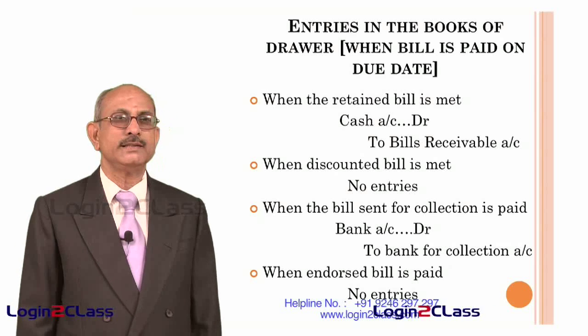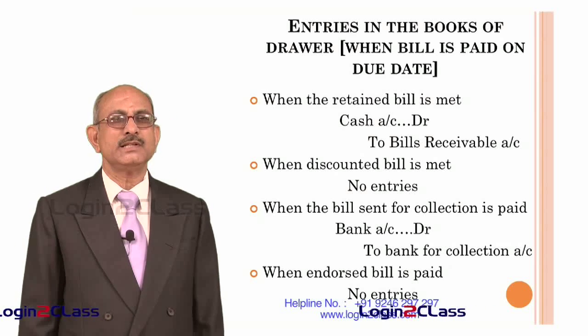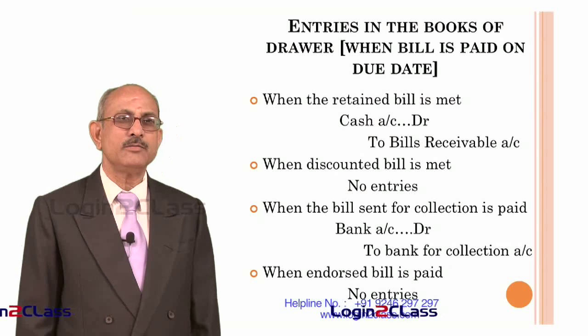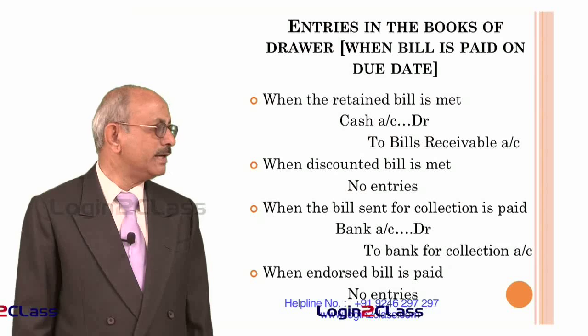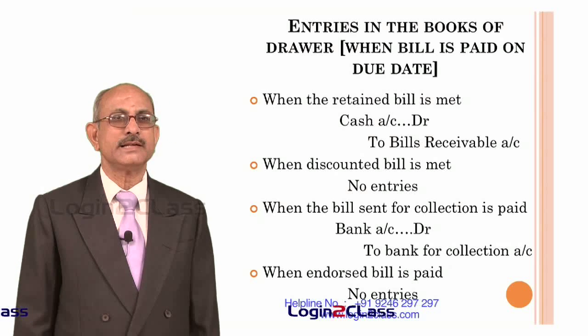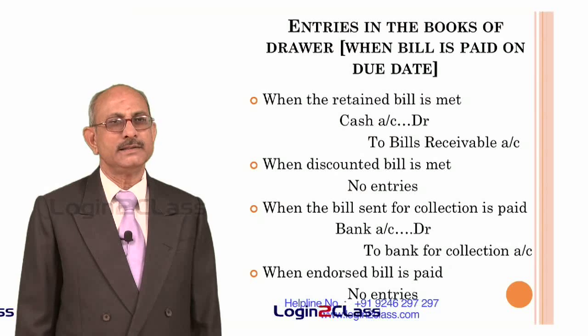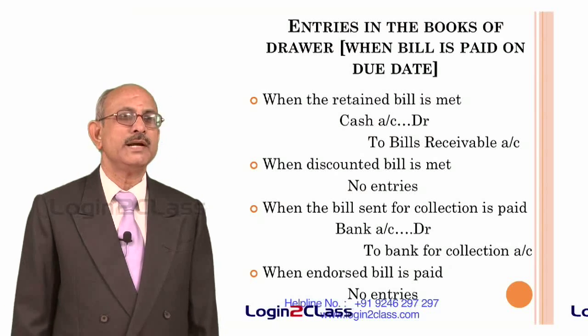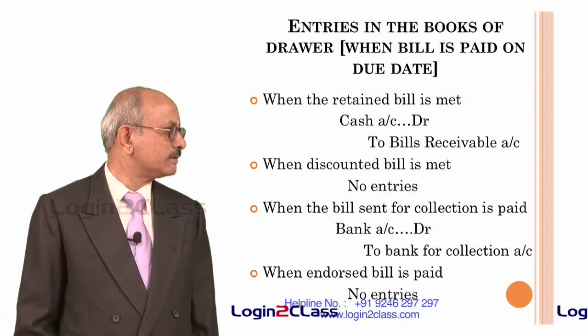In the other two cases, he has to reverse the entries which he has put through at the time of the bill being received after acceptance. So in the first case, he has credited the bills receivable account. In the second case, he has credited the bank for collection account by debiting the bank account.